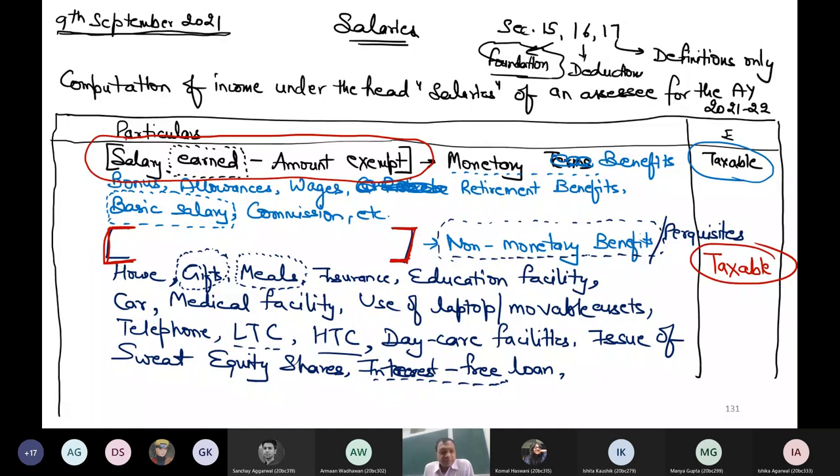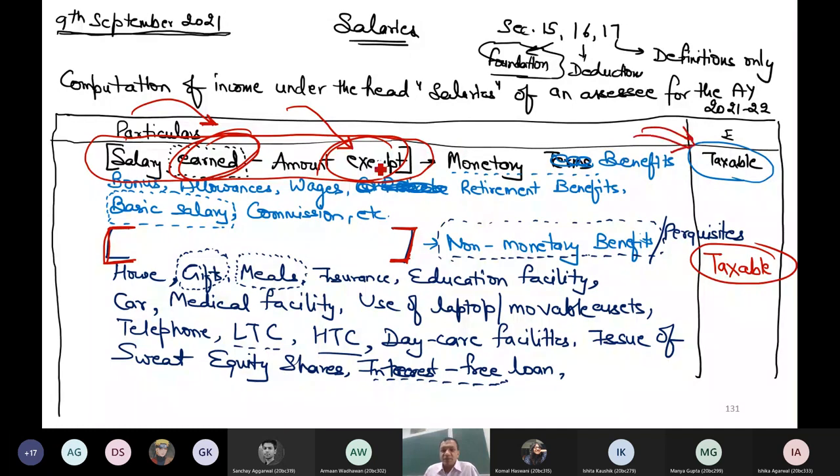Can you think logically? The answer is no, it's not possible to write, because you don't know how much you have earned. You don't know your monetary value. So if you don't know how much you have earned, how do you know how much is exempt? First you have to compute how much you have earned in monetary sense. Then you have to compute how much is exempt in monetary sense. Then you will get to know taxable.